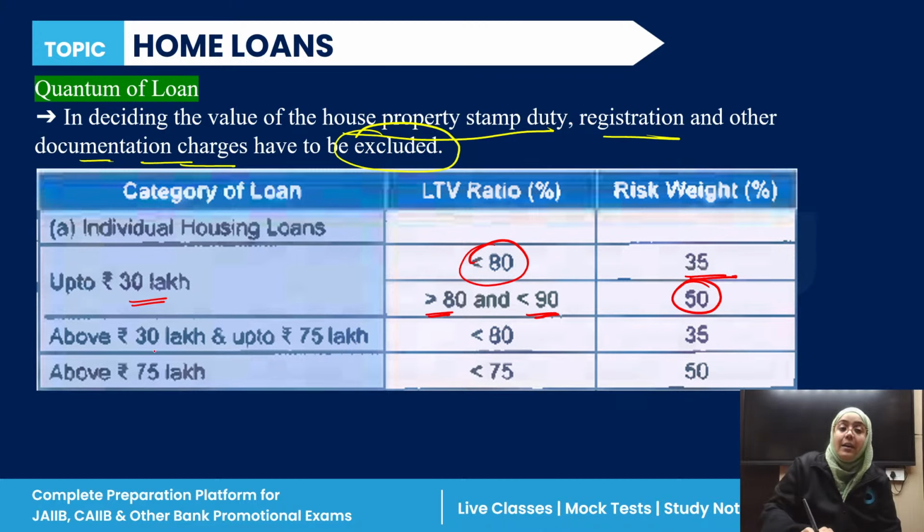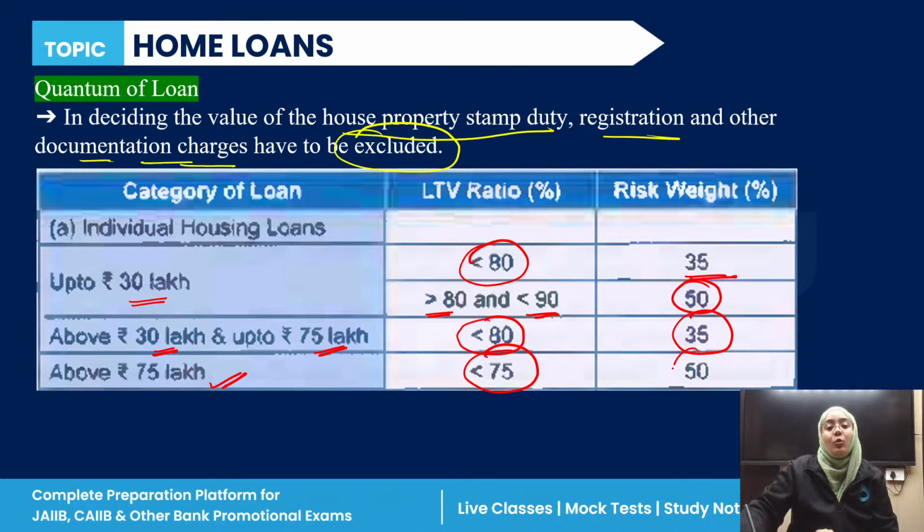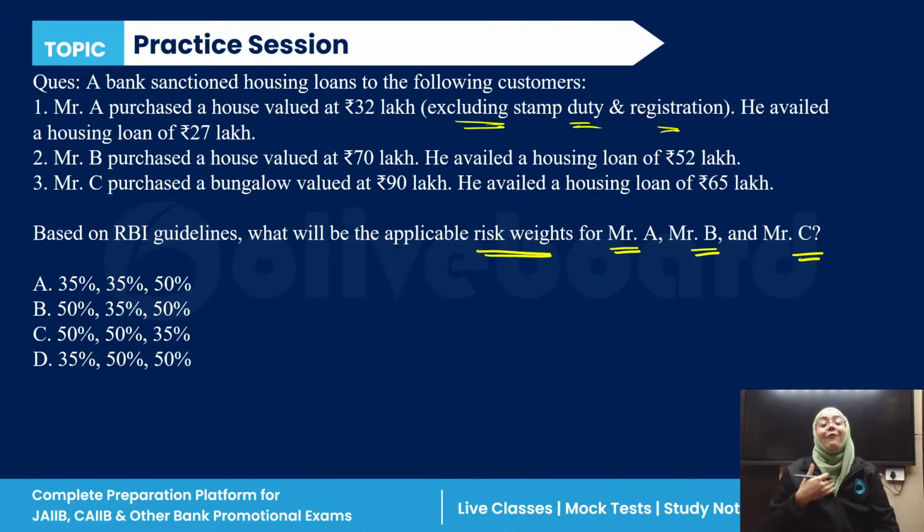Now if you are taking a house loan of 30 to 75 lakh, then if the loan to value ratio is less than 80, the risk weight is 35, and over and above 75 lakh, the loan to value ratio is always 75 maximum, so it is 50. Clear? Now first of all, we have to calculate the loan to value ratio. This is the extra step here. How can you calculate the loan to value ratio?